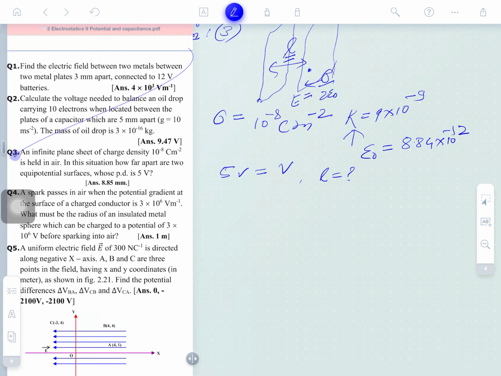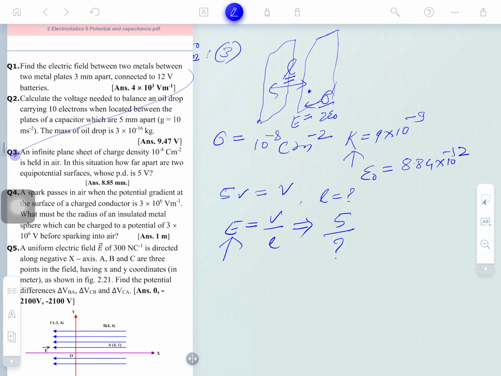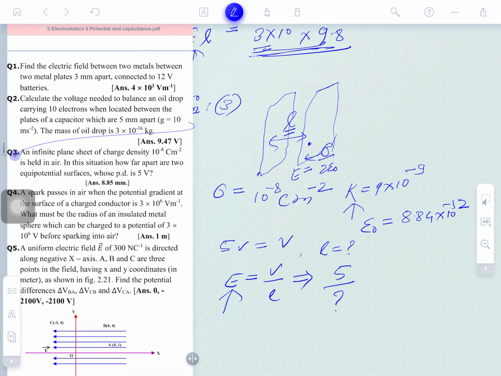So what can we do here? The electric field between them can be found as V by L. The potential difference is 5 volt, and the length has to be found. But we don't know the electric field, so how much is the electric field between them? Obviously one is a positive charge and one is a negative charge. So the electric field due to each plane sheet will be sigma upon twice epsilon.